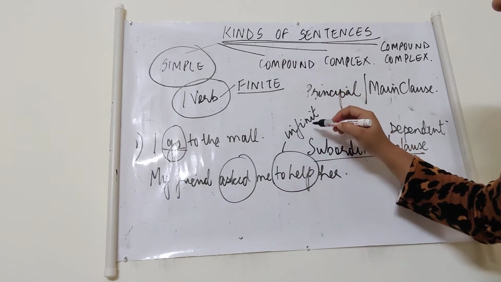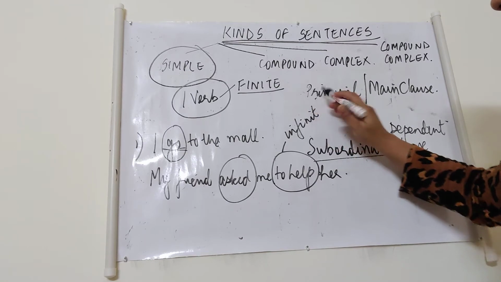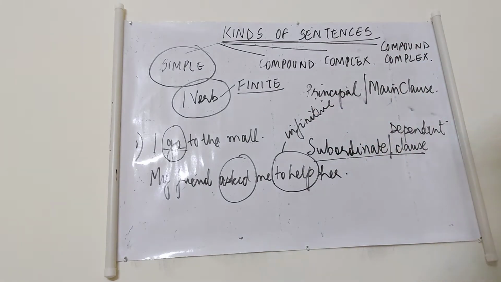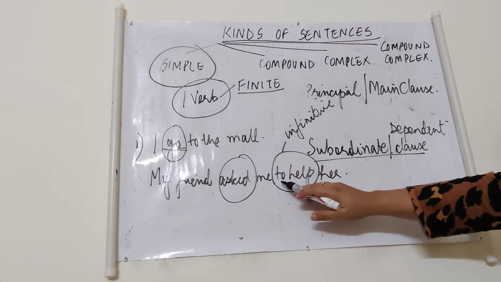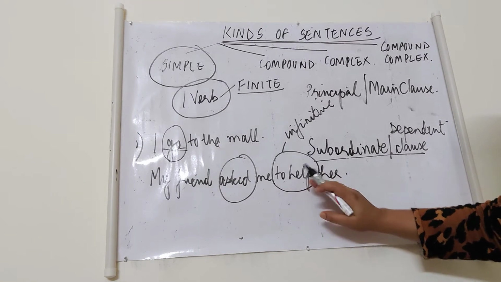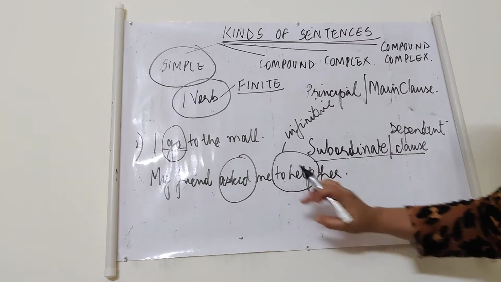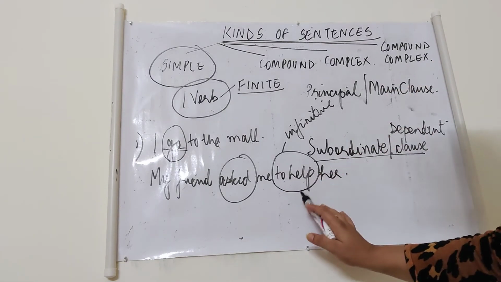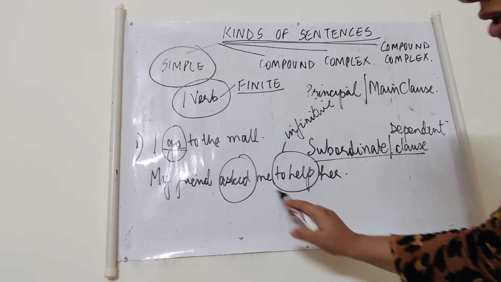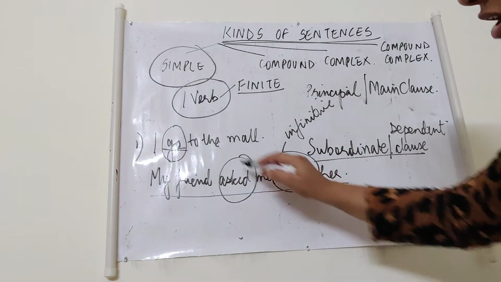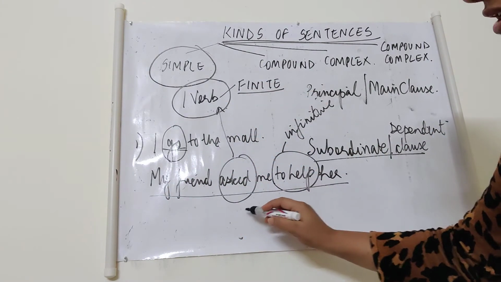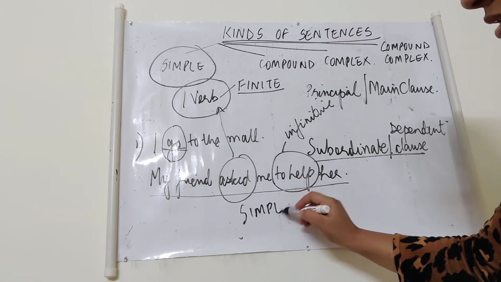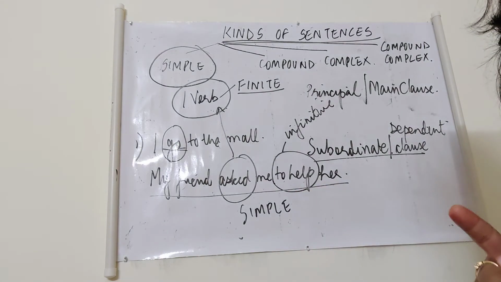The base form of the verb plus to, whenever we use a verb with to, is called an infinitive. So here this verb we are not going to consider. So this sentence has got only one verb, so this is a simple sentence. Is it clear, children? Very simple terms.